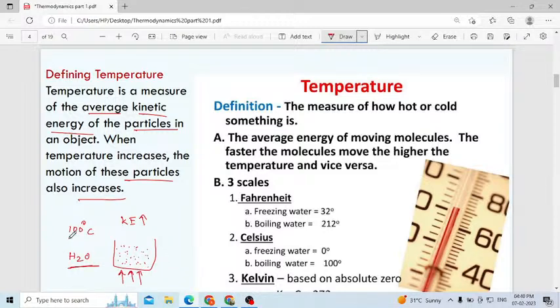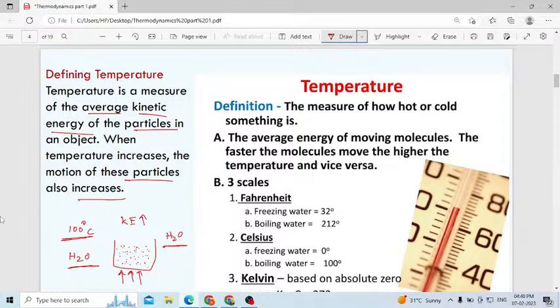Assume 100 degrees. If you reach this temperature, then the kinetic energy of the water molecules reaches its maximum. Then you get bubbles, which means you can observe the movement of the molecules. In that case you can tell the temperature of that particular object. Here the temperature of water is more. Understood? Therefore always remember temperature is nothing but the average kinetic energy of the particles in an object.